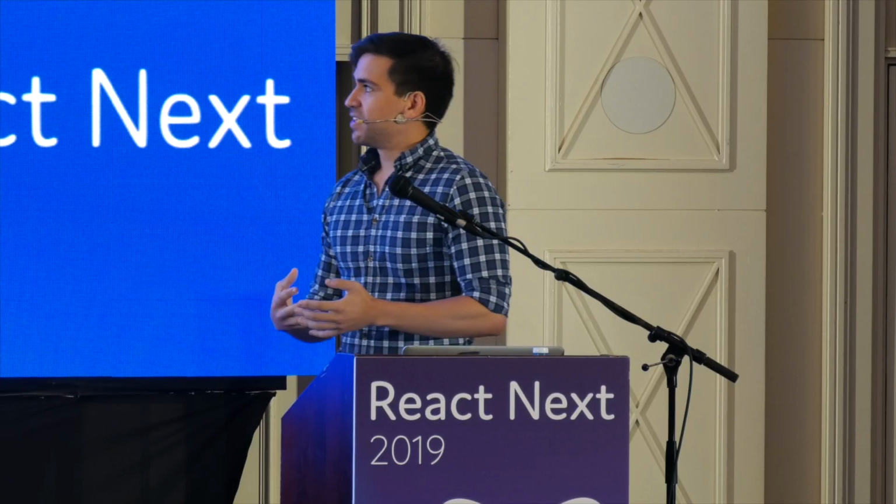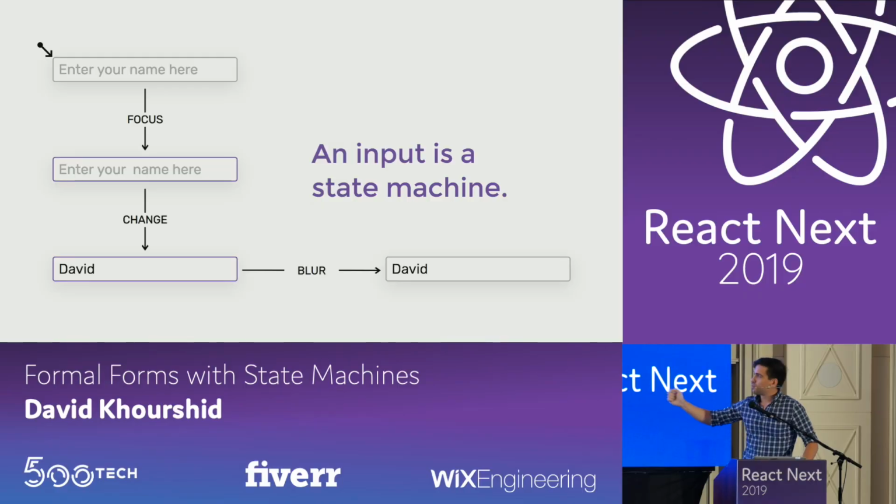The main idea that I want to express to you is that every single component and every single part of your app, whether it's tiny or composed of many components, can be expressed in terms of these states and events. So for example, your input is a state machine because in order to go from one state to another, an event has to happen that causes that transition.